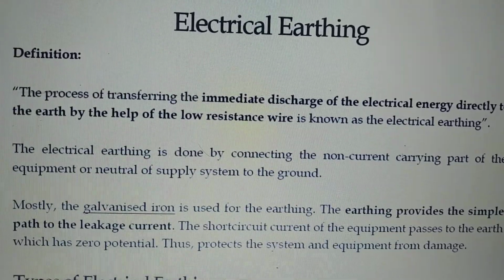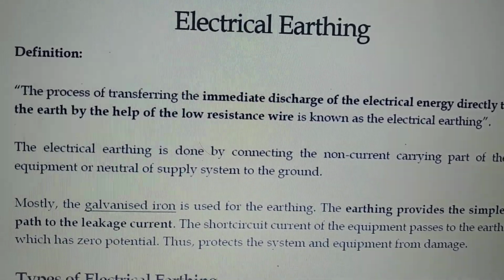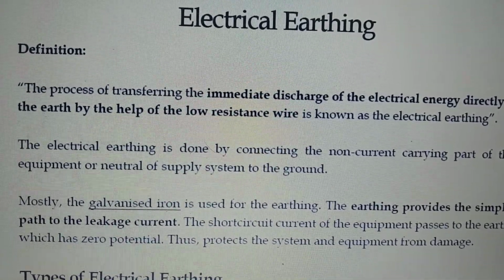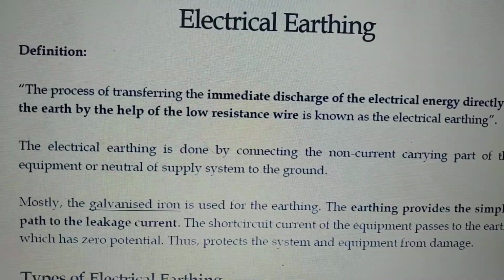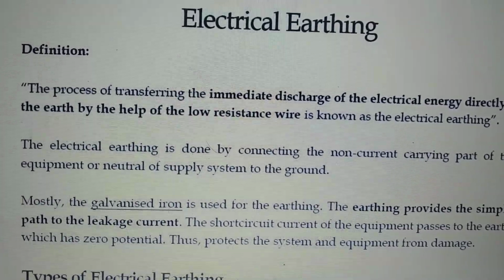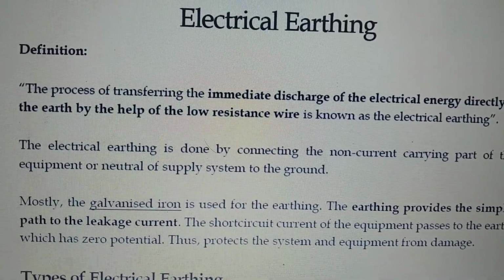In that way, the entire system and equipment are going to be protected against electrical shock, electrical overcurrents, short circuit currents, and we can avoid the damage of it.